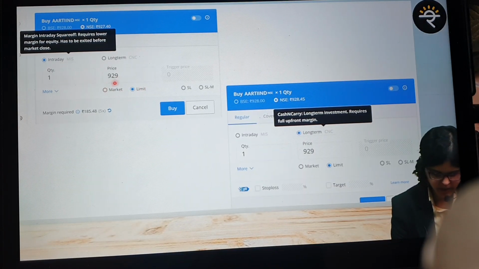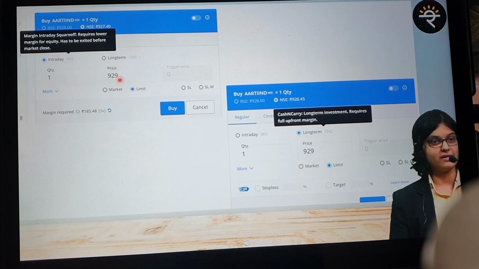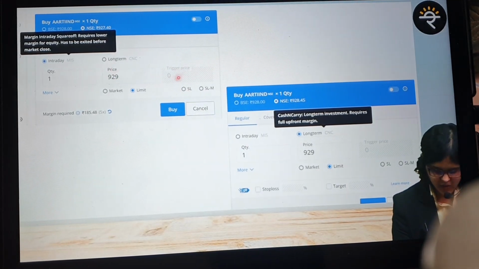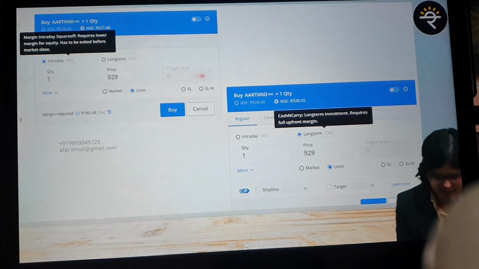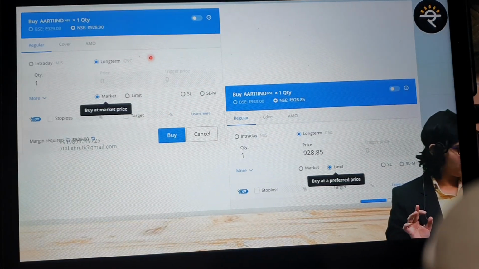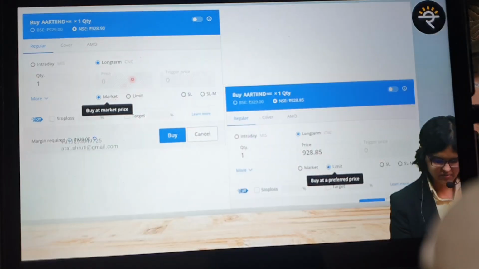What have I chosen? Limit. This is a price which is editable in that case. Why editable? I am going to decide what limit. But if I choose market, then see how it will be. Can you see this greyed out? You can't do anything. The same will appear here. Whatever is the market price, it will get calculated. Khatam. Simple? Yes. Market. Is this gone? Yes.